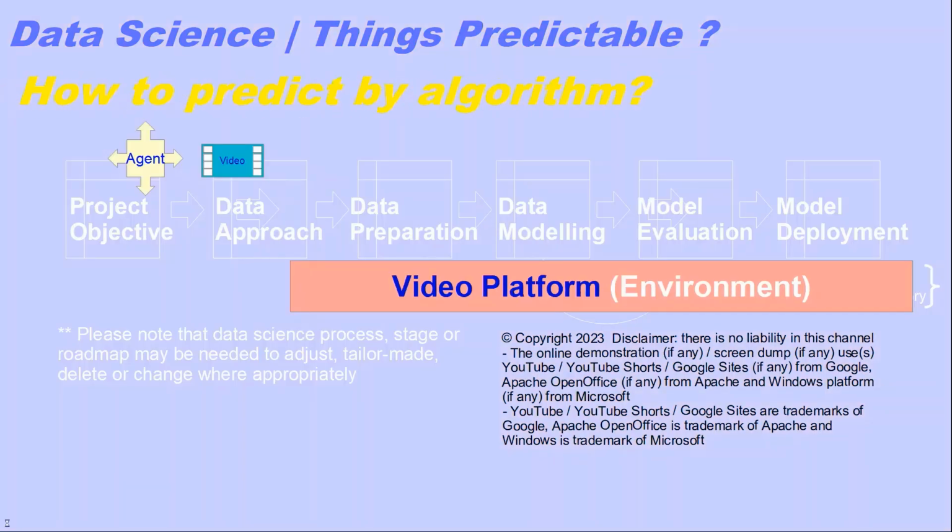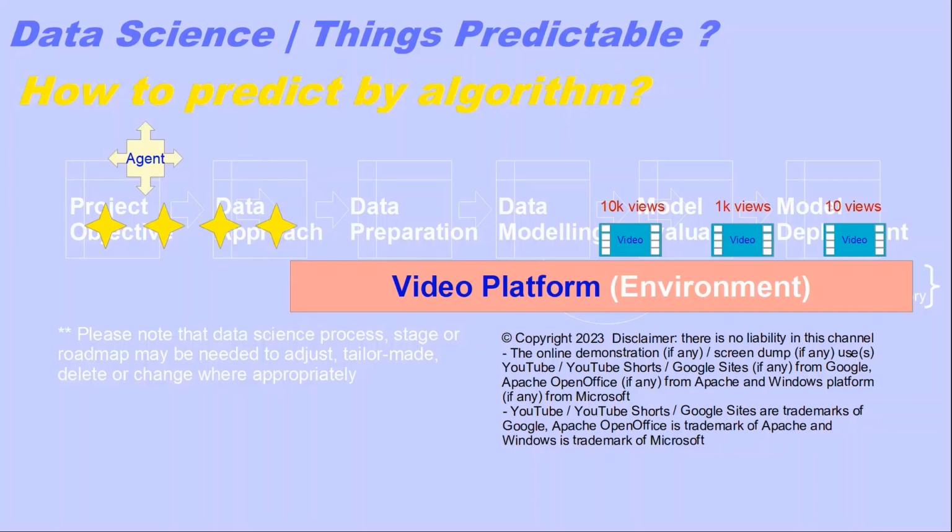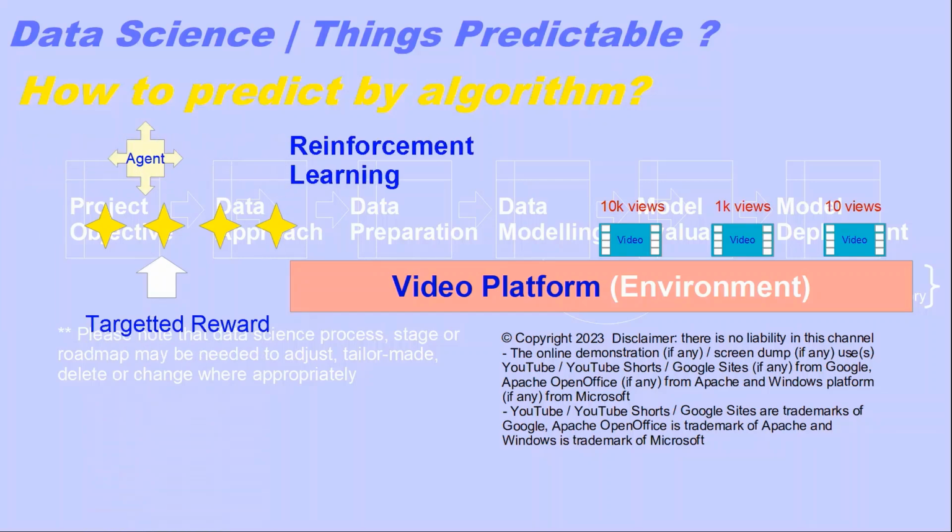How to predict by algorithm. For an agent in the video platform environment, a video of 10 views is produced firstly. The agent then produces another video with 1K views, and 1 star is then rewarded to the agent. The agent then produces another video with 10K views. 3 stars are then rewarded to the agent. By the target reward, it seems that reinforcement learning can predict the video market.